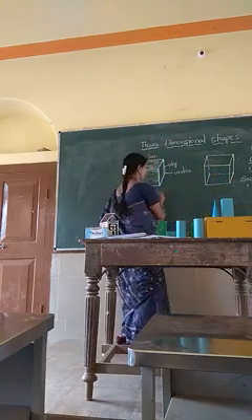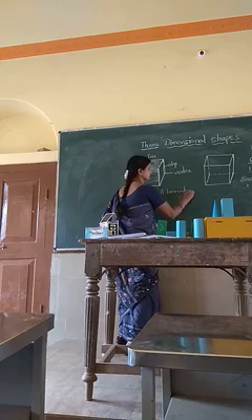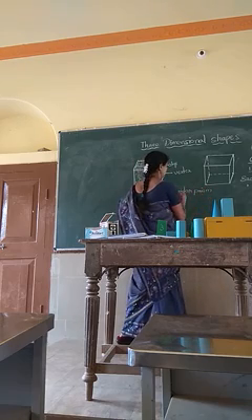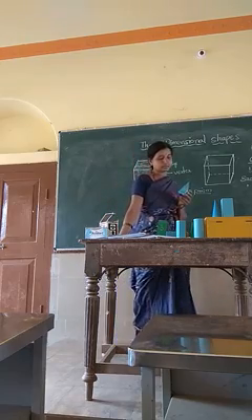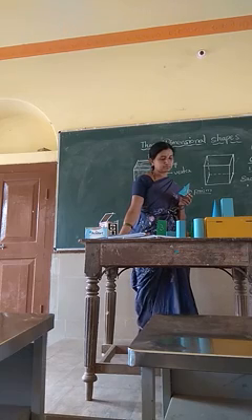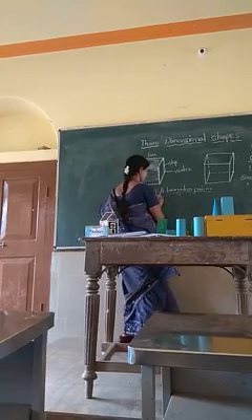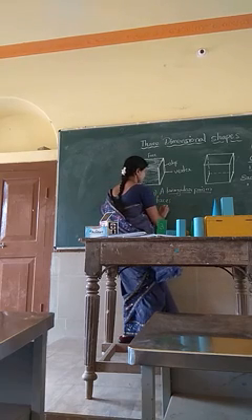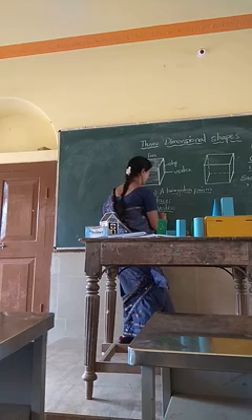Third one, a triangular prism. What are the dimensions of a triangular prism? It has faces, vertices and edges.